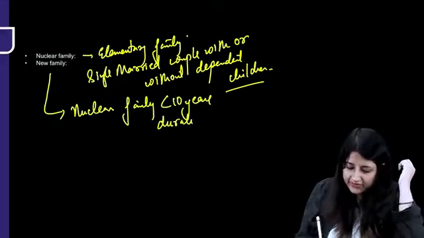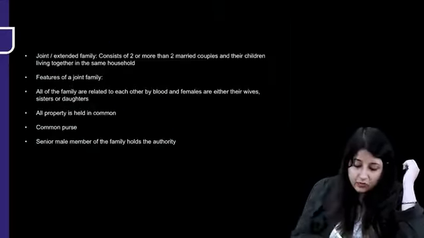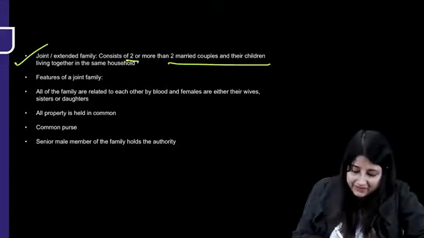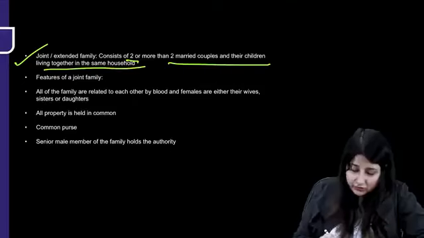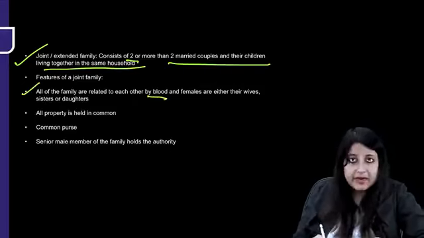Never say it's a joint family. No, it's a nuclear family less than 10 years duration. What is a joint family? It consists of two or more than two married couples and the children living together in the same household. Features: all of the family members are related to each other by blood.